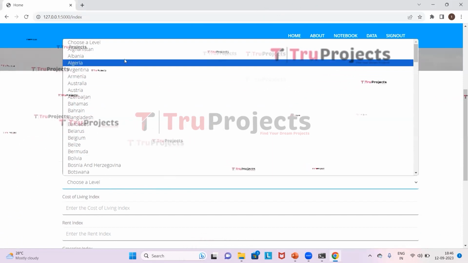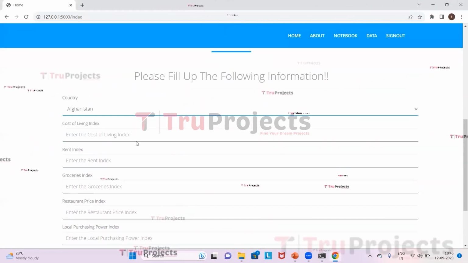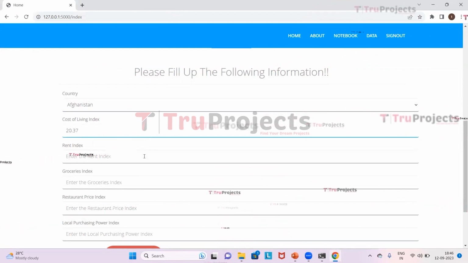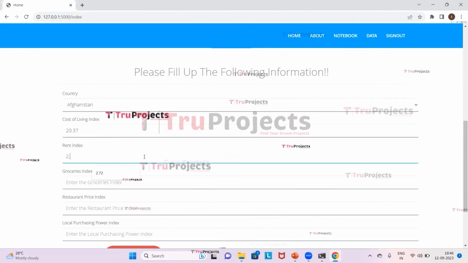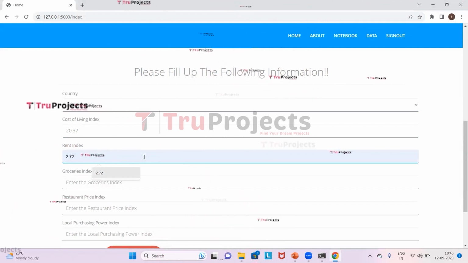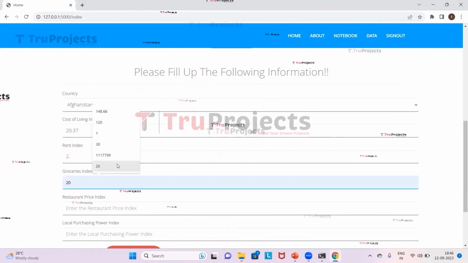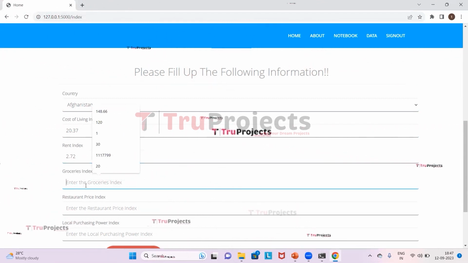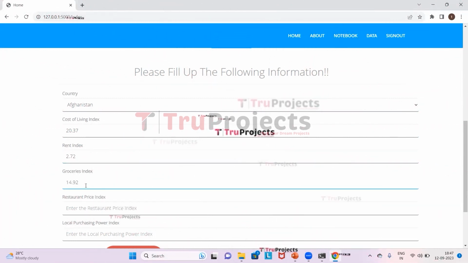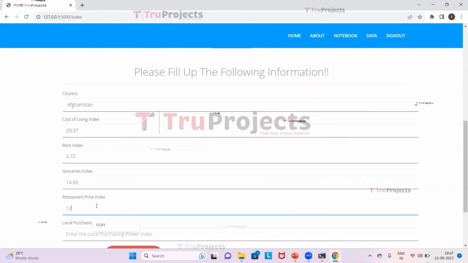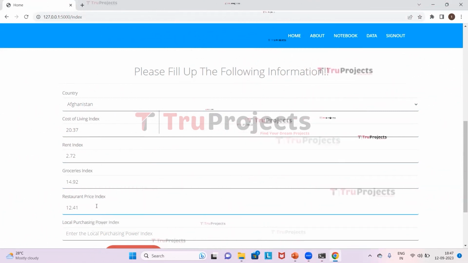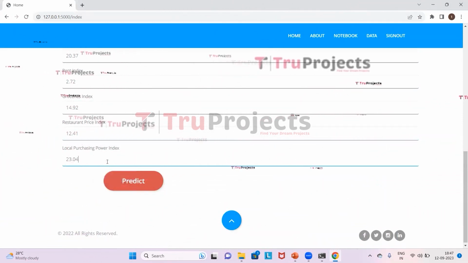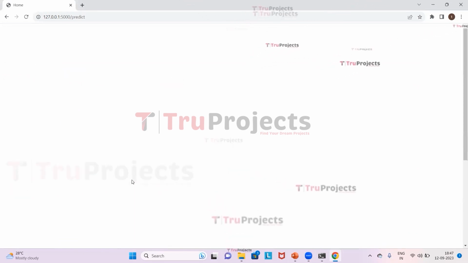So here we will give Afghanistan as the country and the living index as 20.37, rent index as 2.72, and the grocery index as 14.92 and the restaurant price index as 12.41 and the local purchasing power index as 23.04. Now we will click on predict.